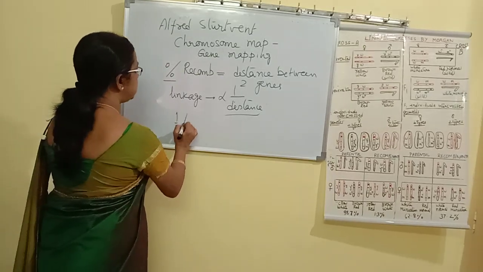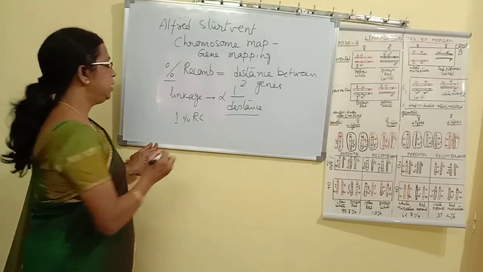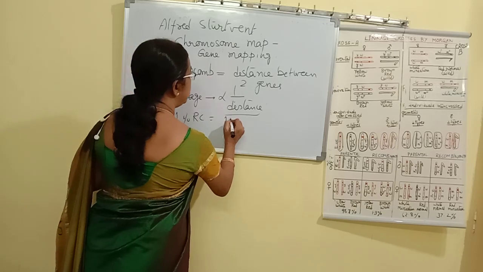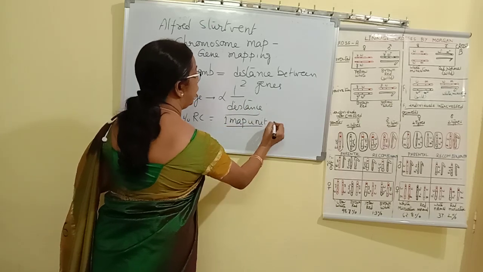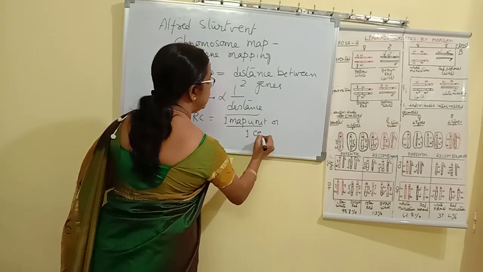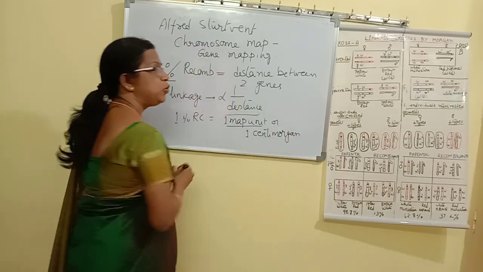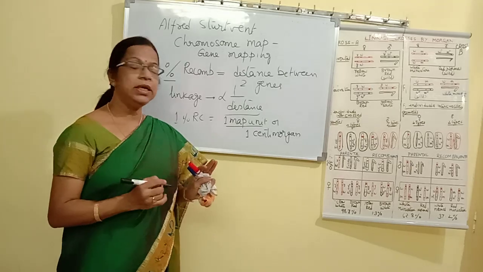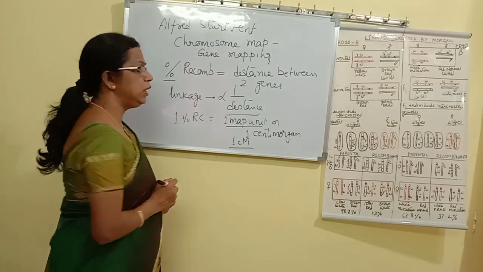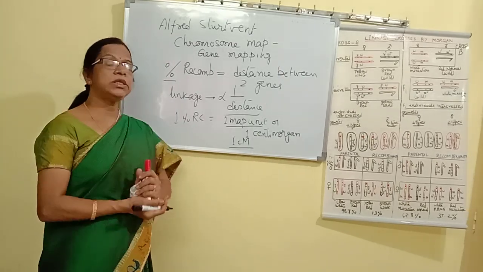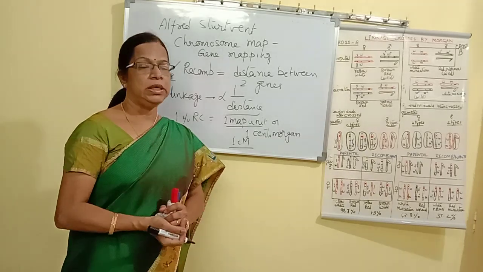Suppose there is 1% recombination, that is directly equal to a distance of 1 map unit, or it is also called 1 centimorgan, written as 1 capital C capital M. So if we know the percentage of recombination, we can easily give the distance between the two genes.